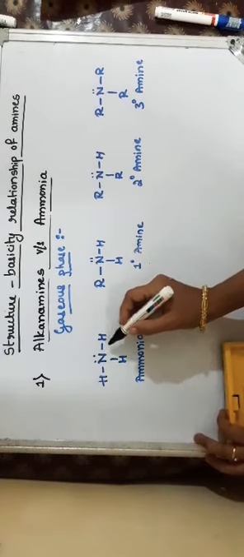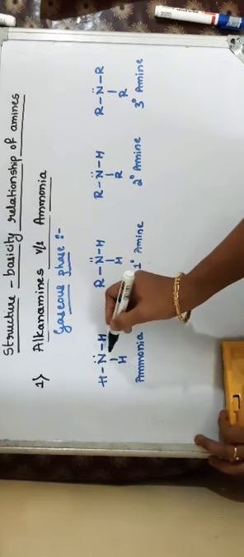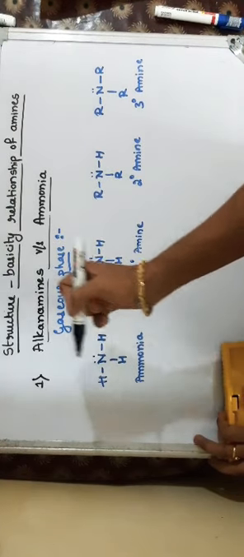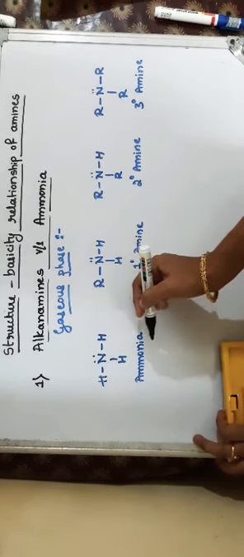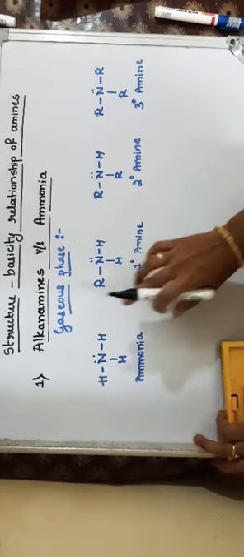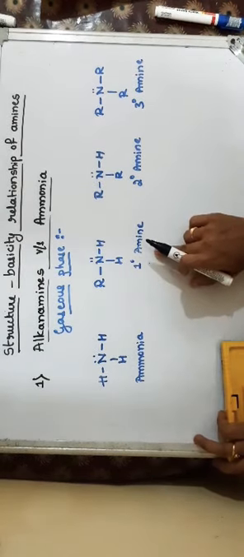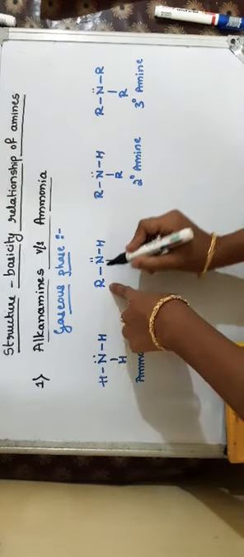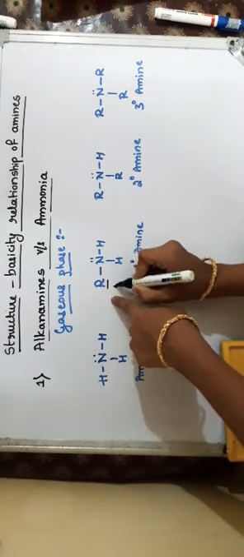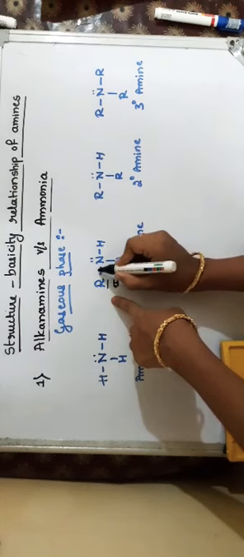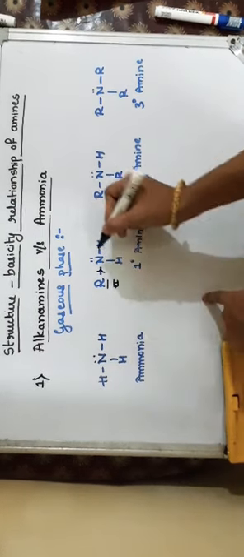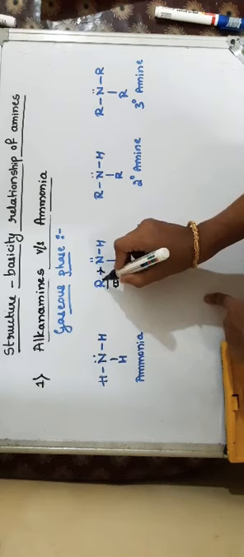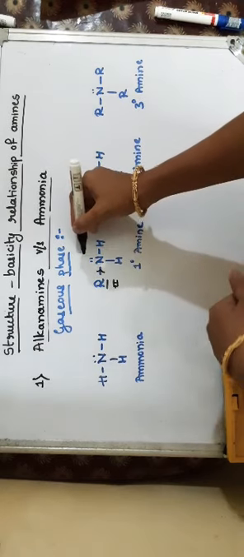variation. See, in case of ammonia, there is a lone pair of electrons on the nitrogen, so it donates its lone pair of electrons to the proton and it is basic in nature. When you go to the primary amine, when one hydrogen is replaced by an alkyl group, what happens? This alkyl group shows plus I effect. The electron density on the nitrogen is increased due to this plus I effect of the alkyl group. So it is easily available.